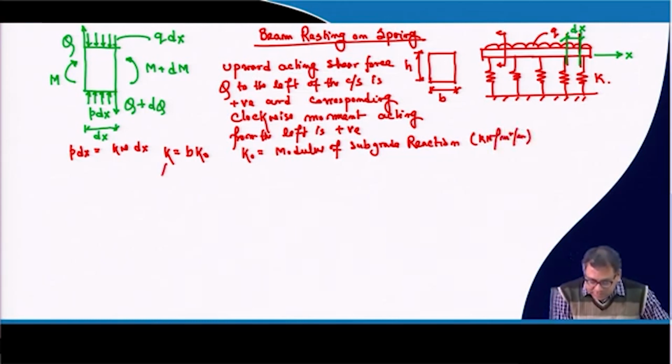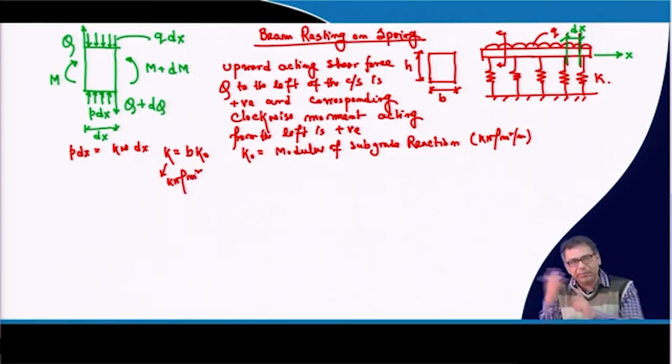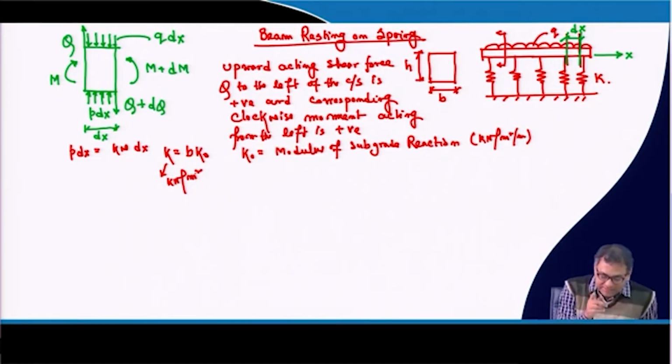So the K unit is basically kilonewton per meter square, because K is multiplied with B. So remember that this K is K0 into the width of the beam, B is the width of the beam.